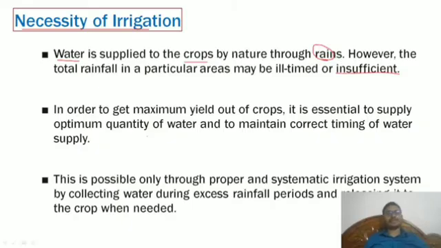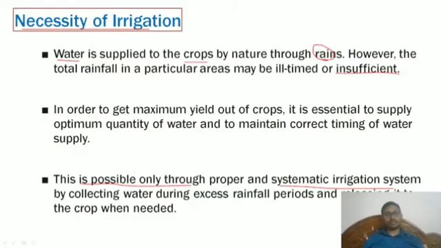That means maximum yield. For example, monsoon rainfall will be for 3 to 4 months, such that we will do one or two croppings. But if we have an irrigation system, we can do it 3 times, 2 to 3 times easily we can grow the crop. That means we can get a better outcome, and this is possible only through a proper and systematic irrigation system.